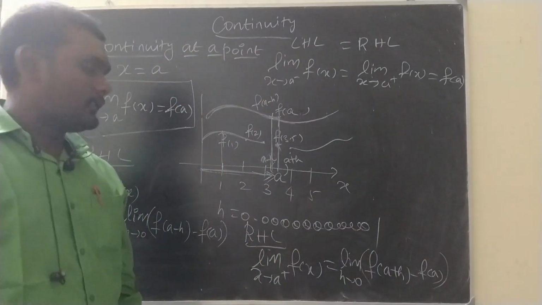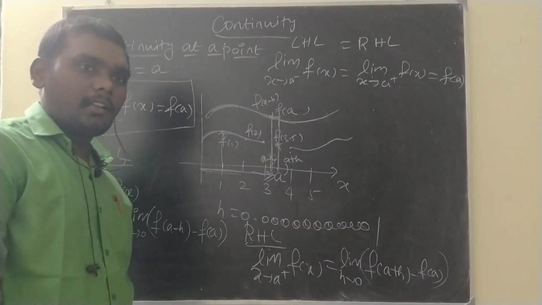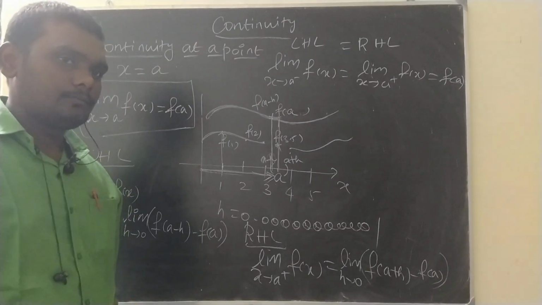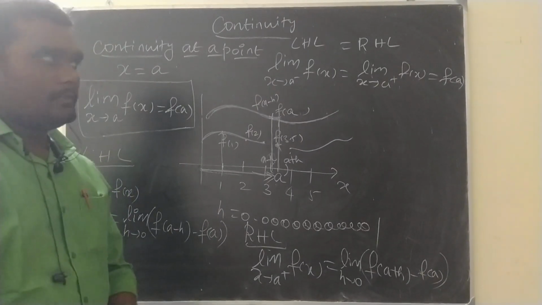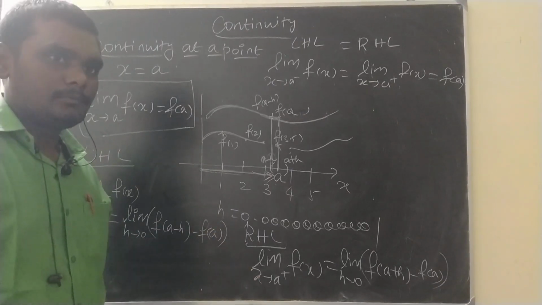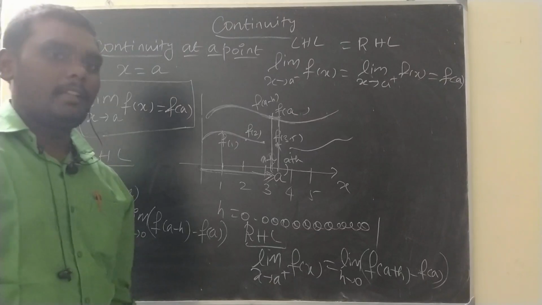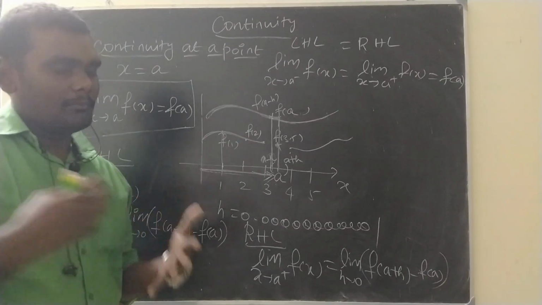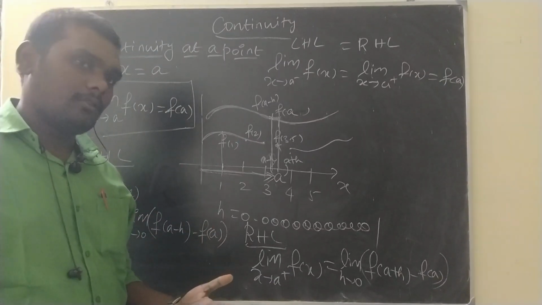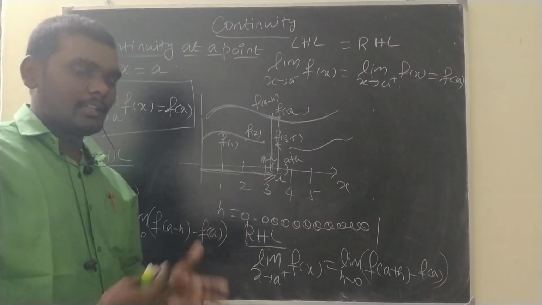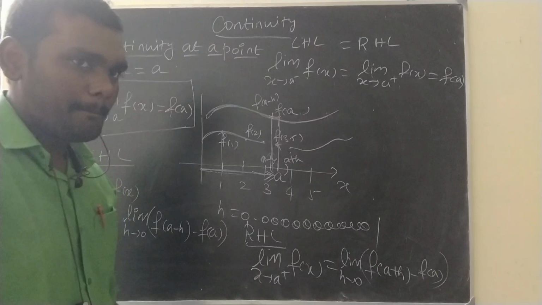This is the formula for right hand limit. Yes, write it. These formulas are not in your book. You finish writing this fast and I will explain everything once again. There are still some definitions of continuity, but we'll stick to this today. That is enough. Tomorrow we'll start solving the questions.